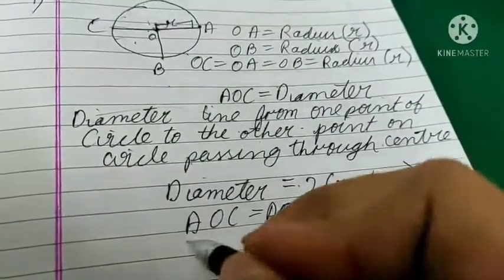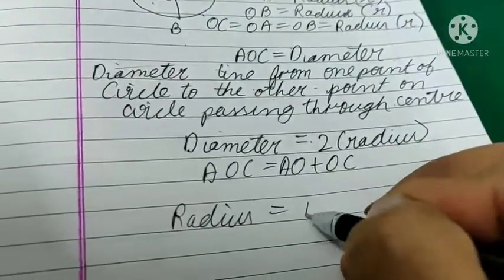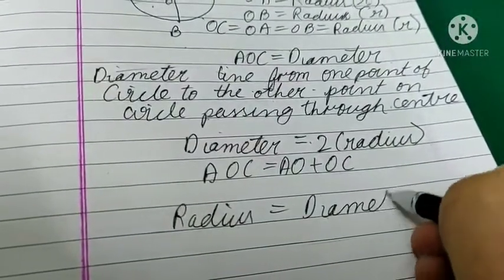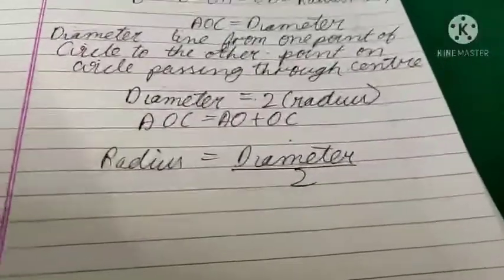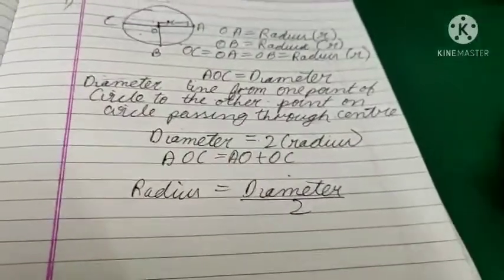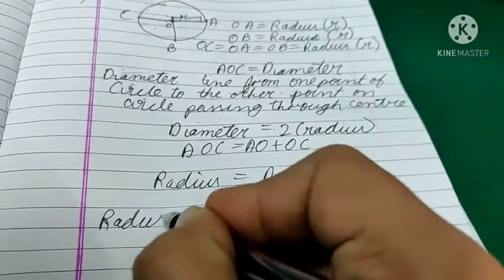Okay, it is double the radius. You can also write radius equals diameter upon 2. Okay, diameter upon 2 is the radius,